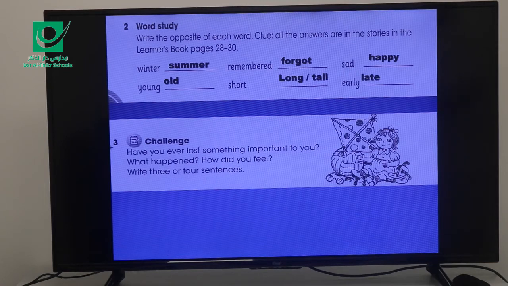Exercise number 3, have you ever lost something important to you? What happened? How did you feel? Write 3 sentences or 4. Okay? Each student, again, is required to write about his own experience.